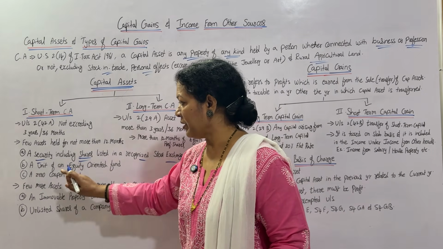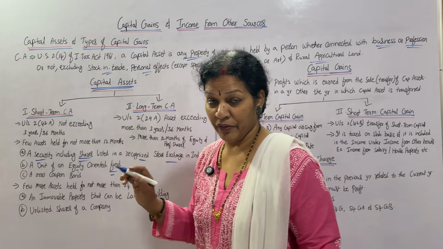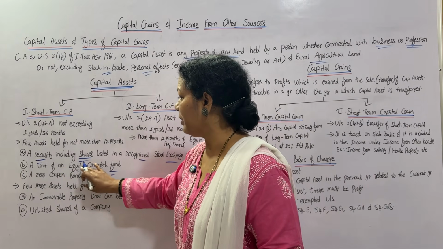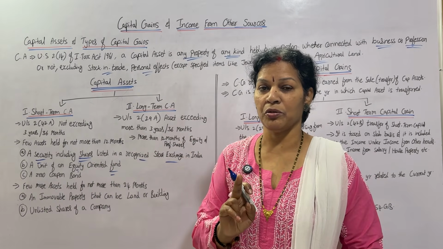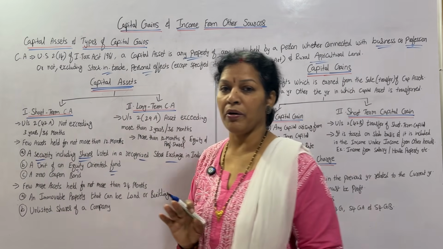Number 1 point. Second point, a unit of an equity oriented fund, a fund which is in the nature of equity. This also should be held for below 12 months only. And third, a zero coupon bond.